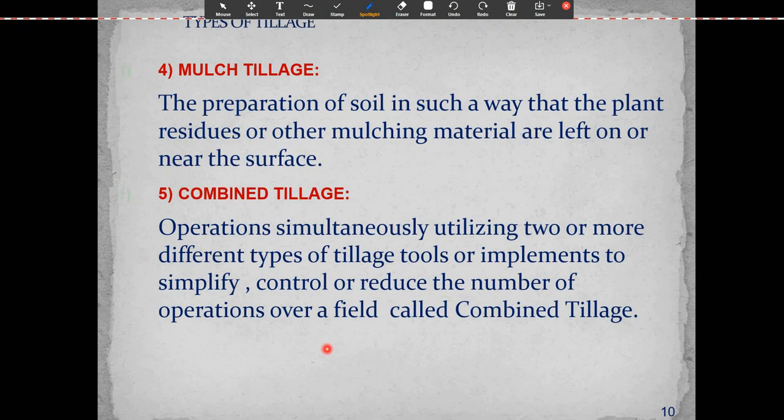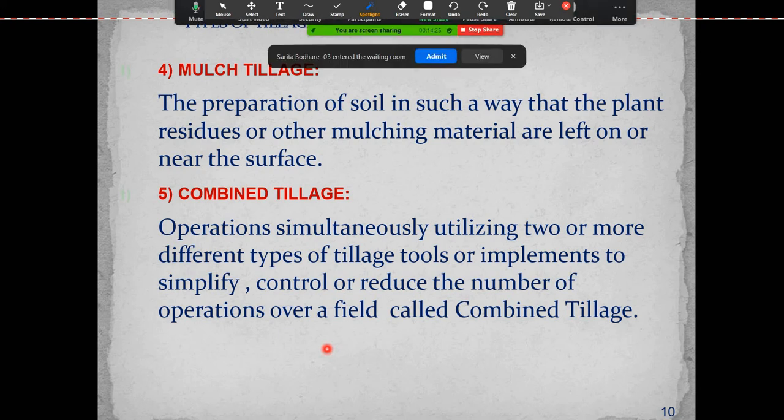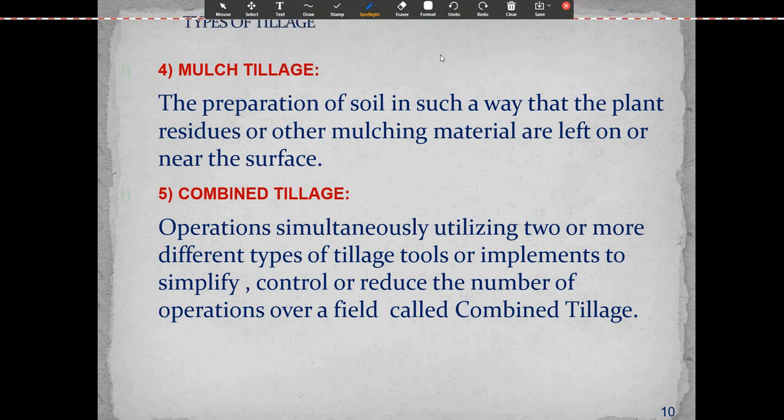Then types of tillage. Now, mulch tillage: the preparation of the soil in such a way that the plant residue or other mulching material are left on or near the surface. Understand what you mean by mulch tillage? The preparation of the soil in such a way that plant residue or other mulching material are left on or near the surface.